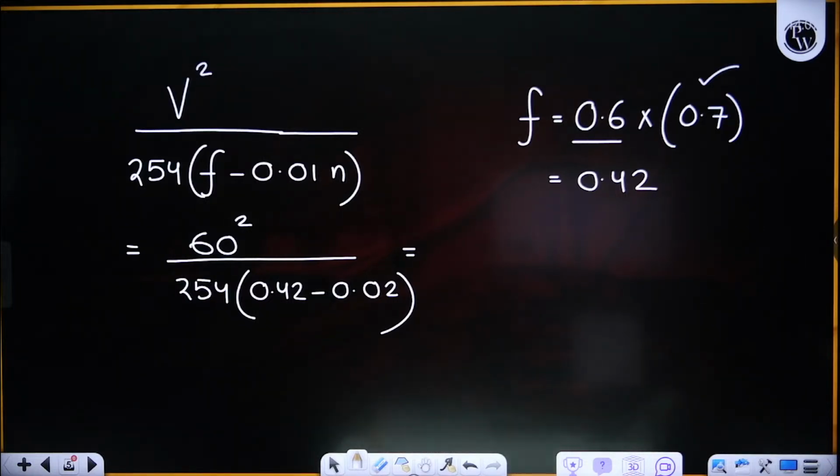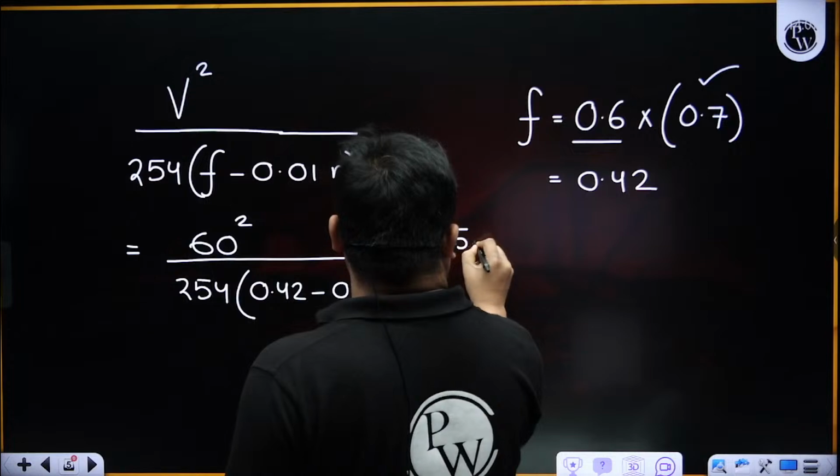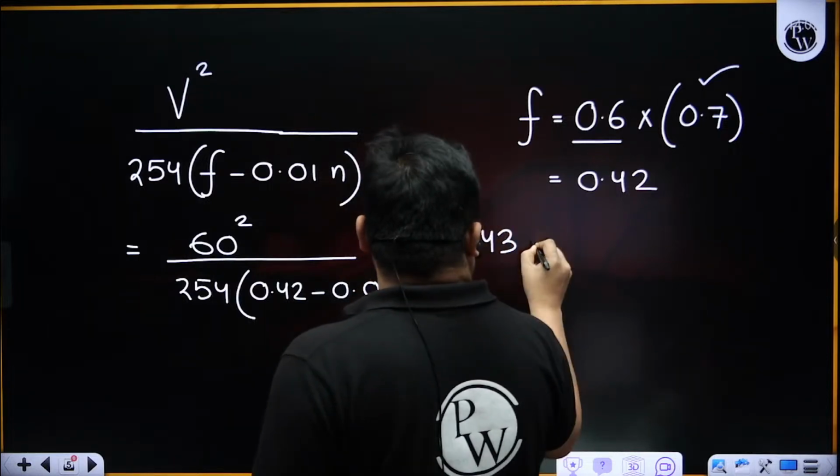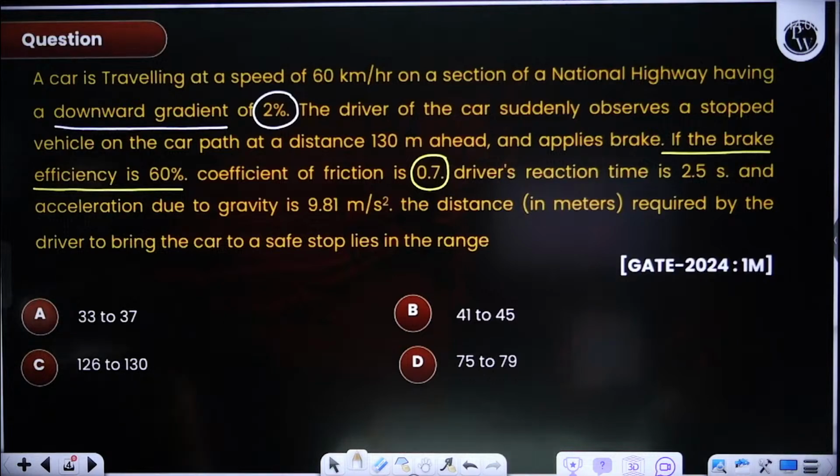It is 60 square divided by 254 further divided by 0.4. I'm getting 35.43. So this is not the braking distance they have asked. They have actually asked the SSD.